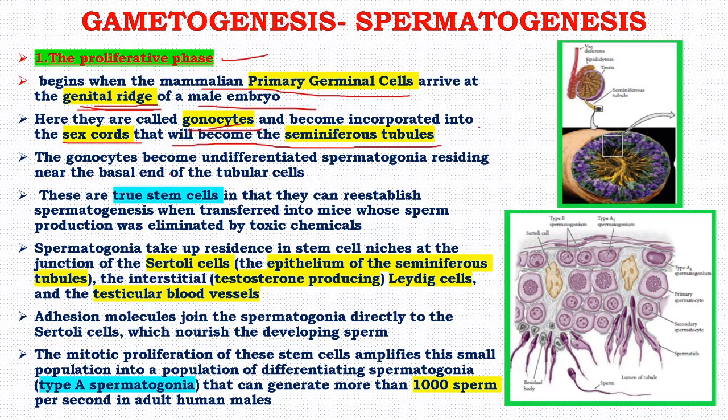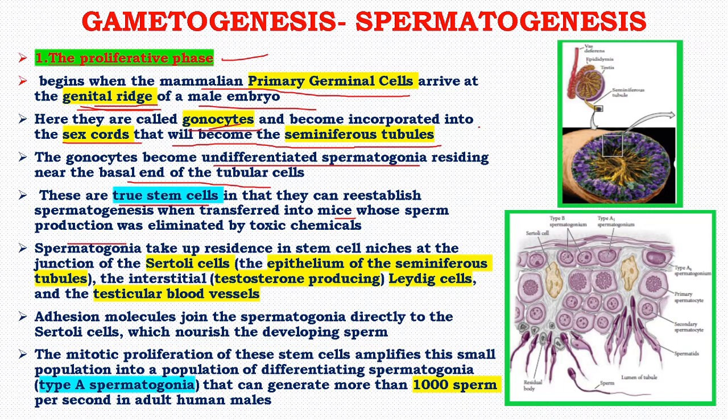The gonocytes become undifferentiated spermatogonia residing near the basal end of the tubular cells, and these are the true stem cells in that they can re-establish spermatogenesis when transferred into mice whose sperm production was eliminated by toxic chemicals.